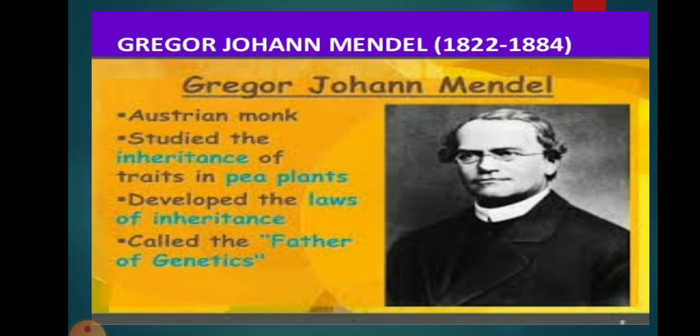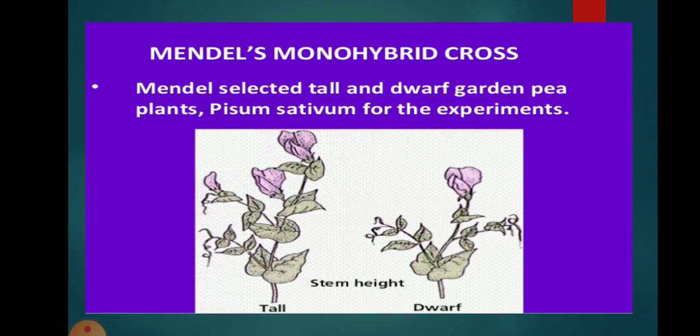It means he worked on the basics of genetics at the time when genetics was unknown to the scientists, to the people. He performed several experiments, several crosses, several pollinations among these pea plants.